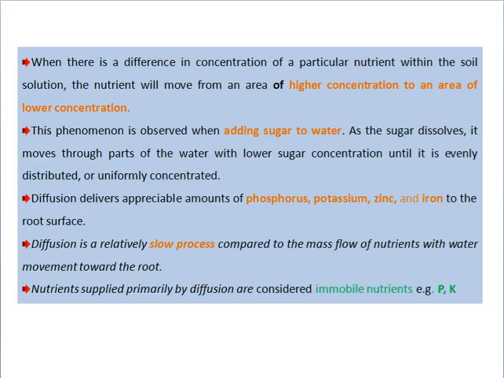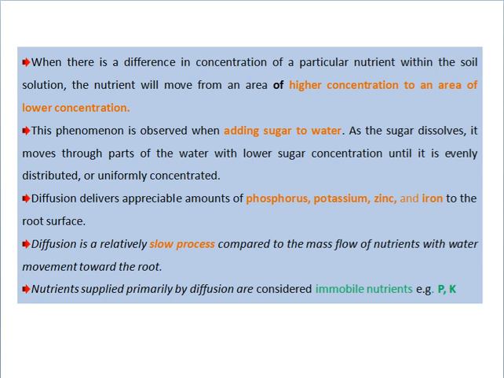When there is a difference in concentration of a particular nutrient within the soil solution, the nutrient will move from an area of higher concentration to an area of lower concentration. This phenomenon is observed when adding sugar to water. As the sugar dissolves, it moves through parts of the water with lower sugar concentration until it is evenly distributed or uniformly concentrated. Diffusion delivers appreciable amounts of phosphorus, potassium, zinc and iron to the root surface.